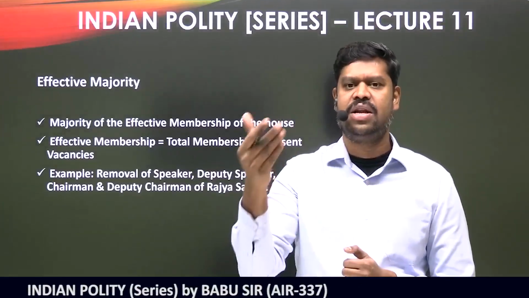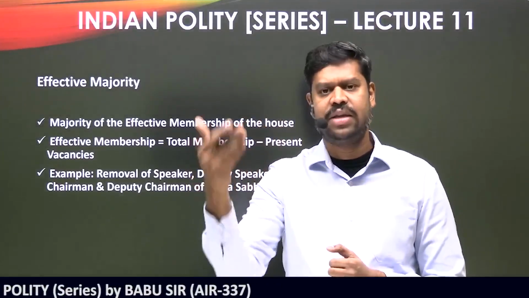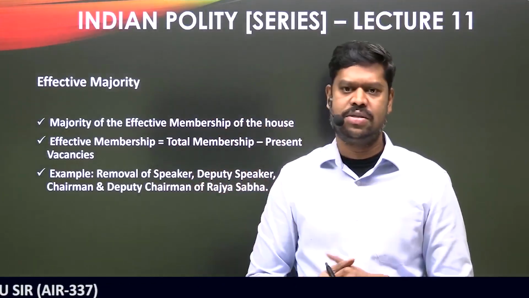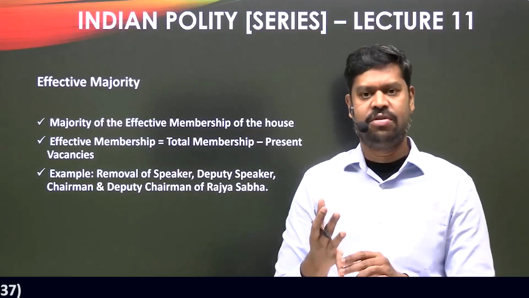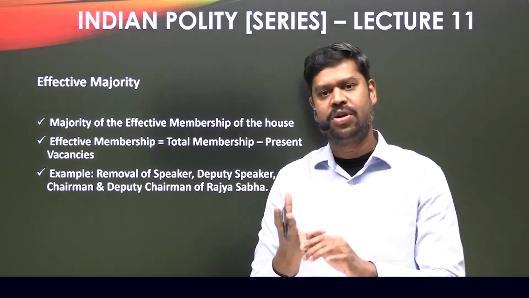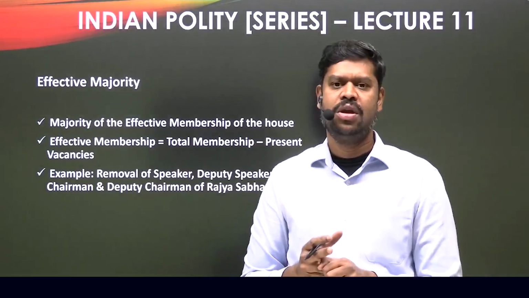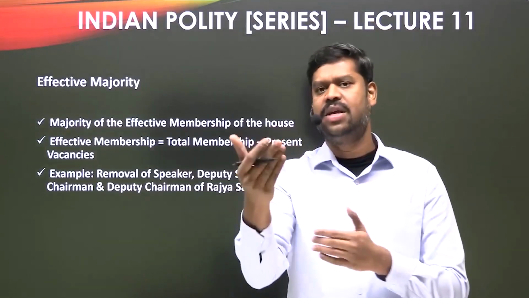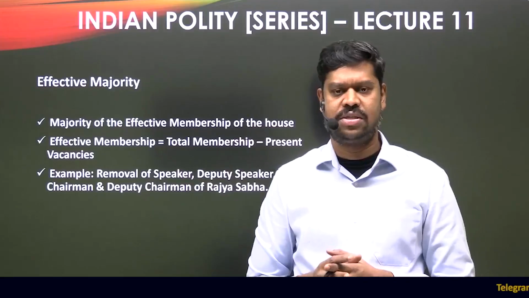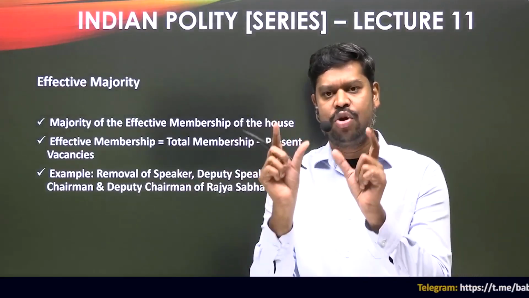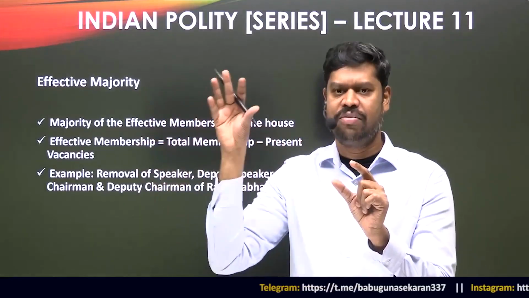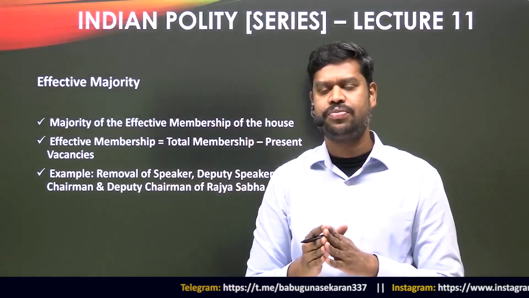And after they are elected, still there can arise some vacancy to some of the seats because of multiple reasons. The reasons could be because of the death of the members. The reasons could be because the members get disqualified. The reasons could be any of the other things as well. So, by any reason that the vacancy arises to any of the seats, then to calculate the effective membership, you will have to minus the vacancies at that point of time whenever the proposal is introduced.